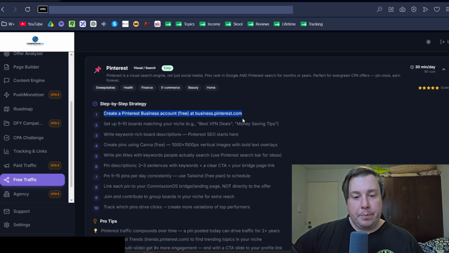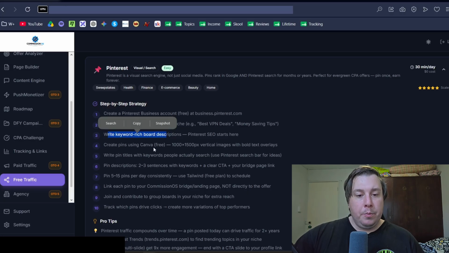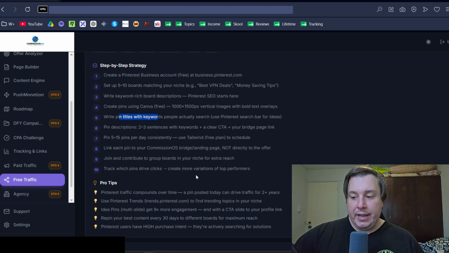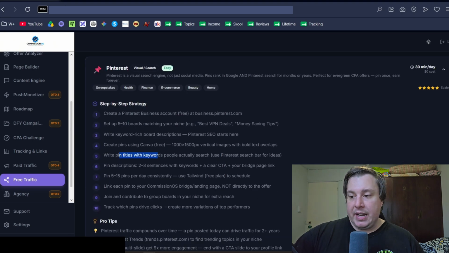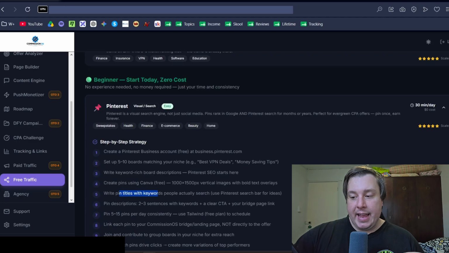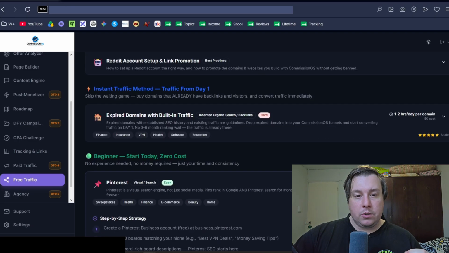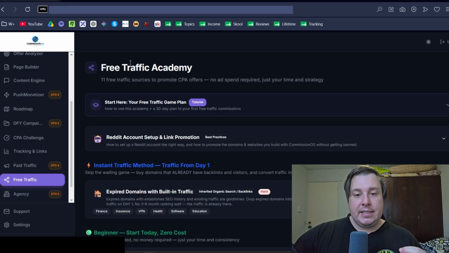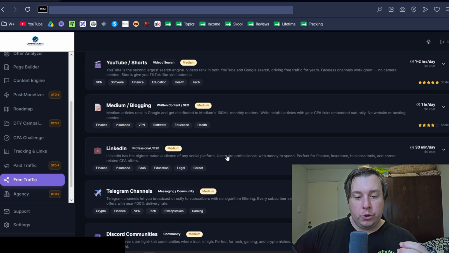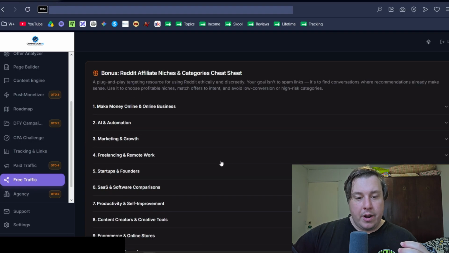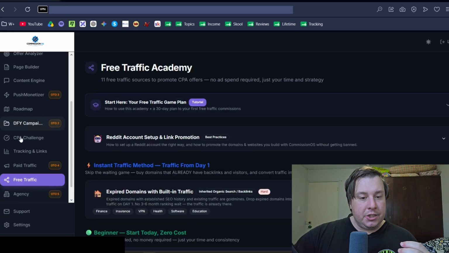So it says here, create a Pinterest account, set up 5 to 10 boards, write keyword-rich board descriptions, and this software will actually help you create the pins and everything like that. Create pins in Canva, write titles, okay, and then it actually gives you everything you need to do. They even have an AI coach that you can go ahead and talk to, to help you out on this journey. So that is endless ways basically on how to actually get free traffic, and they do have these challenges.